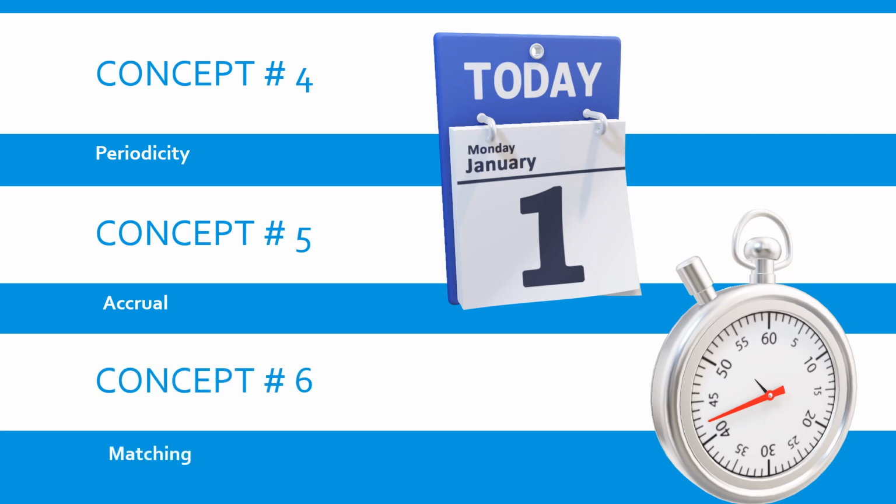Now again, the other concept is the matching concept, which is again in line with the accrual concept. What it says is that the revenue and expense should go hand in hand. So if you are recognizing your revenue, then the corresponding expense must also be recognized in that same period. So it's very much similar to the accrual concept that we discussed previously, but the only difference is it says that revenue and expense should go in line.